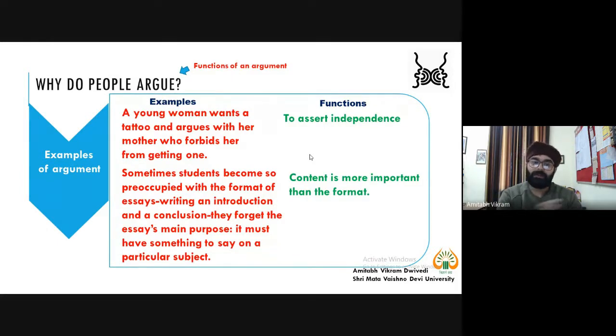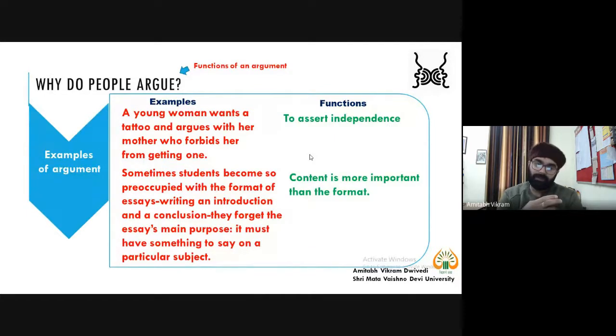So again, we need to find out what is the essence of this entire thing, why a writer is writing this instruction for the audience, for the students. So we try to find out, okay, content is more important than the format. So this is actually the essence of this entire thing, why this is written.